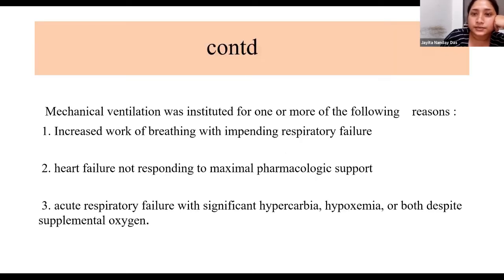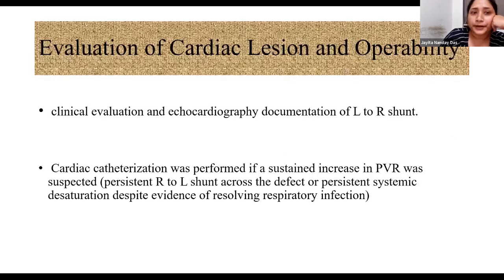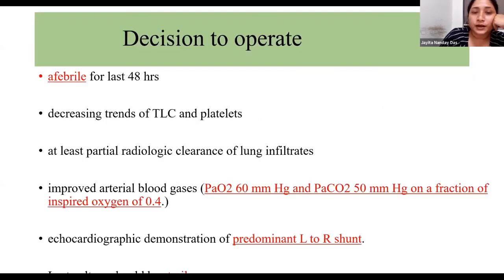Mechanical ventilation was given for these reasons: increased work of breathing with impending respiratory failure, heart failure not responding to maximum pharmacological support, and acute respiratory failure with significant hypercarbia, hypoxemia, or both. We decided to operate based on clinical evaluation and echocardiographic documentation of left to right shunt. Cardiac catheterization was performed if there was sustained increase in PVR, persistent right to left shunt across the defect, or persistent systemic desaturation.